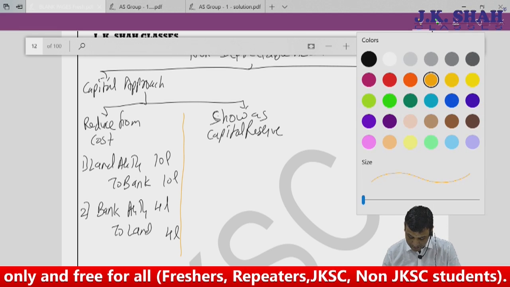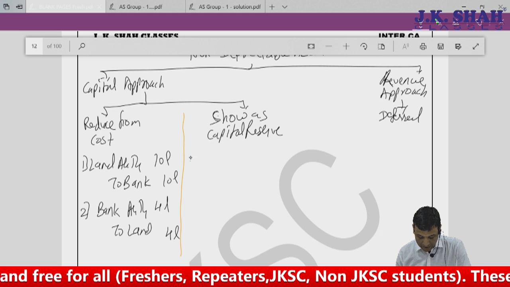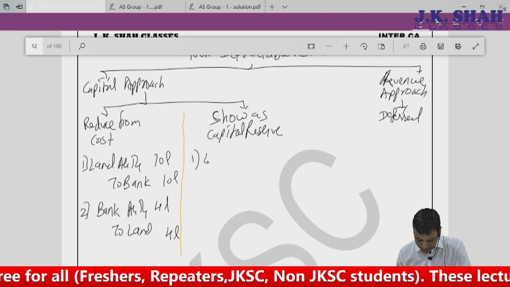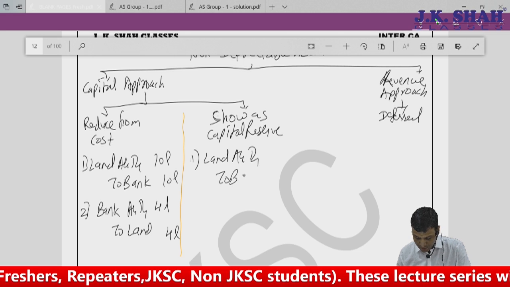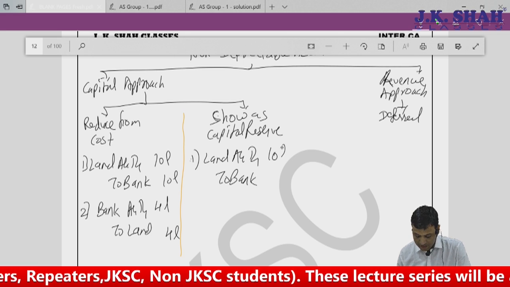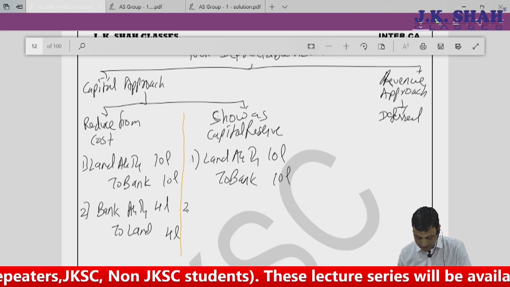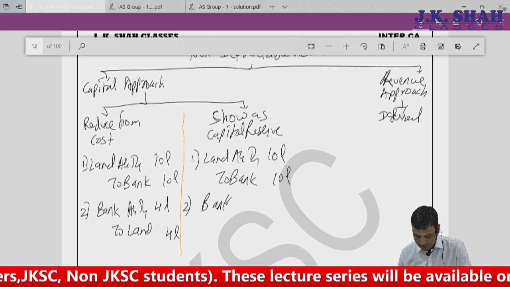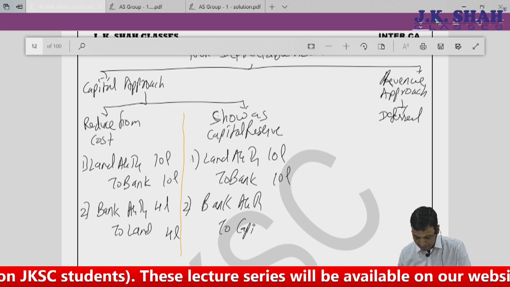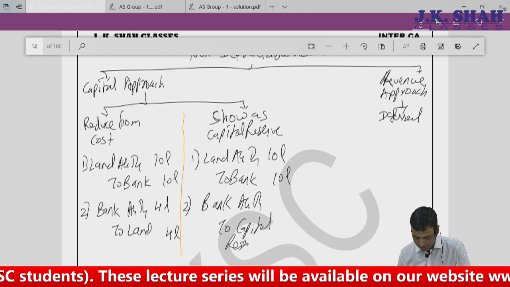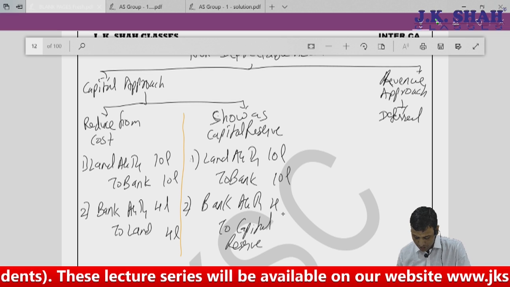Coming back, treat as capital reserve. Now don't talk about depreciation, it's a non-depreciable asset. Land account debit to bank, say 10 lakhs. Government gives me grant. So I pass an entry, bank account debit to capital reserve, say 4 lakhs.